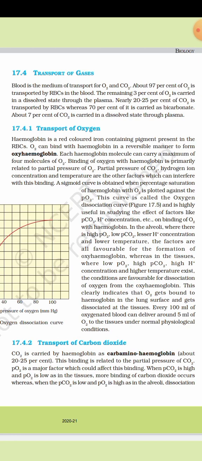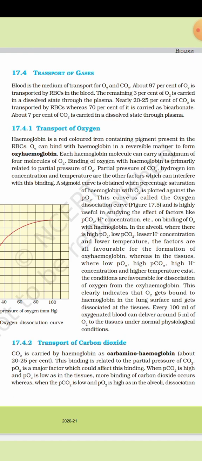A sigmoid curve is obtained when percentage saturation of hemoglobin with O2 is plotted against the PO2. This curve is called the oxygen dissociation curve and is highly useful in studying the effect of factors like PCO2, H plus concentration, and temperature on binding of O2 with hemoglobin.